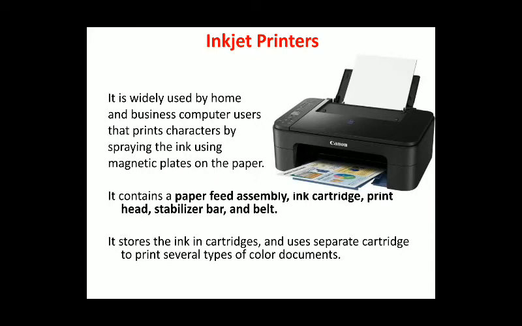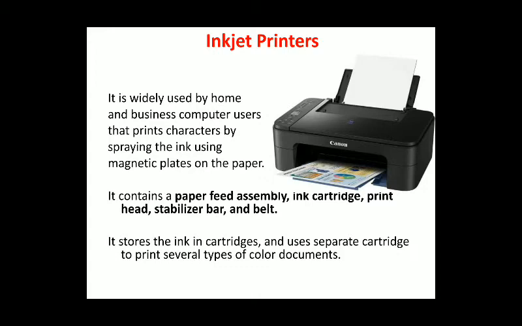It contains these parts: the paper feed assembly, where you put your paper; the ink cartridge, where you feed your ink to print the page; and the print head, where the pages are printed. Then the stabilizer bar shows you the ink stability of the printer, and the belt will turn the pages when your printing is done.